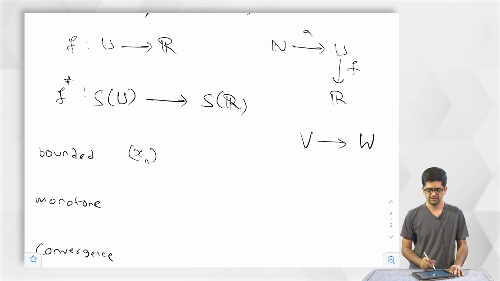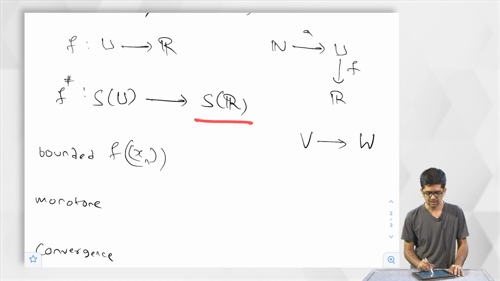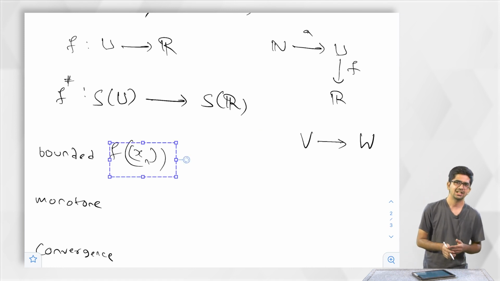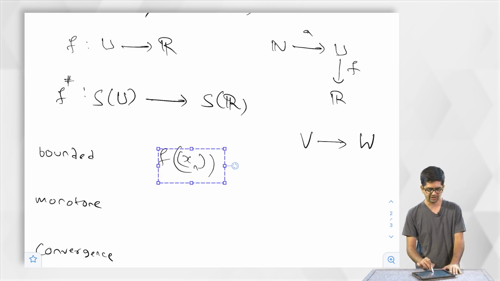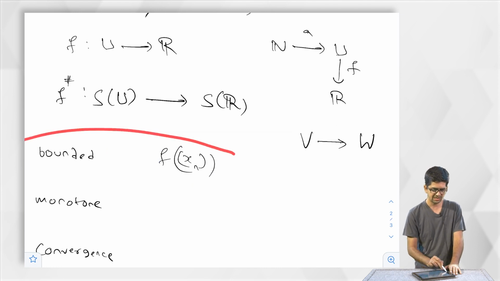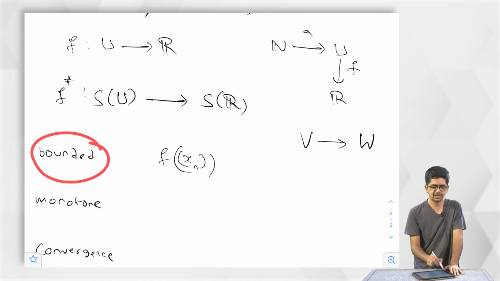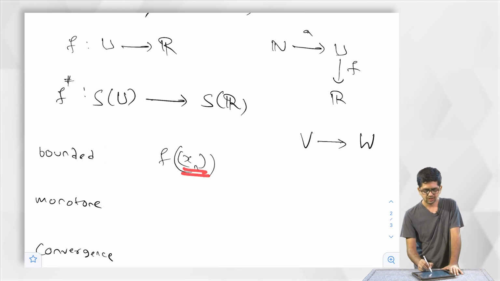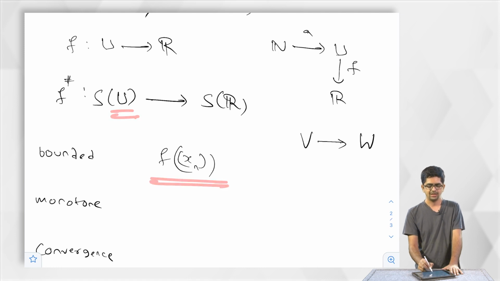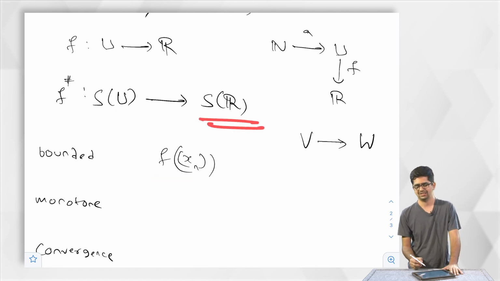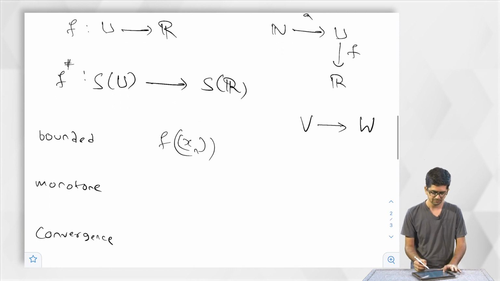So we will try to focus our attention on functions that preserve this property, in the sense, suppose xn is a bounded sequence in U, then f of xn is a bounded sequence in R. This kind of function is the first class of functions that we want to focus our attention on. So let me recall one more time. A function f is said to be nice with respect to this property if for every bounded sequence xn in U, the image is a bounded sequence in R. That is the first class of functions.